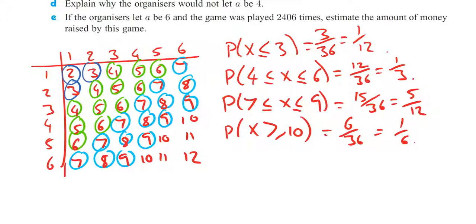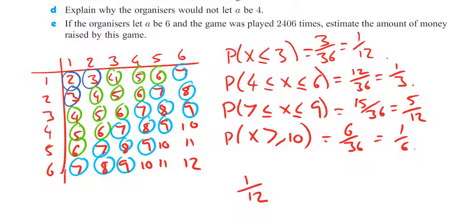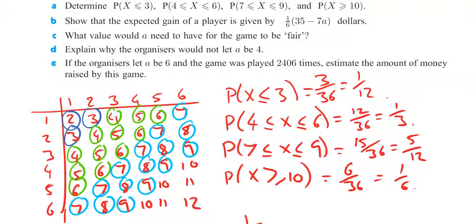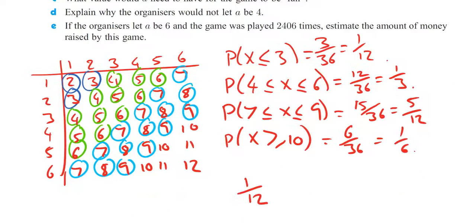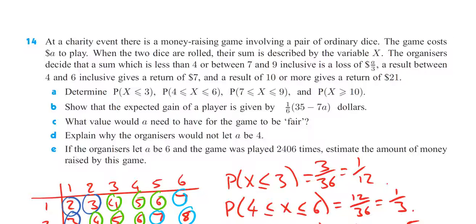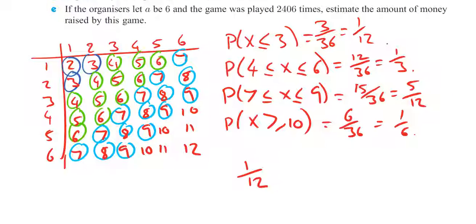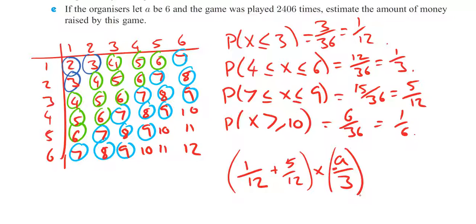So, if we start off with the probability of it being less than or equal to 3, we know that is 1 over 12. And as well as that being an outcome which generates one particular score, we also know that between 7 and 9 is kind of the same, right? So the 7 to 9 is 5 over 12. So let's add those together. Right, so we can see already that's going to be a half. Now, if any of those things happen, we are going to get an outcome of a loss of A over 3. Right, let's put a minus sign in there as well.